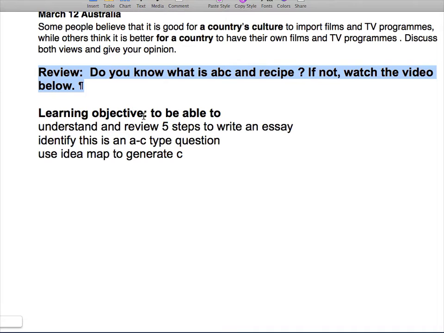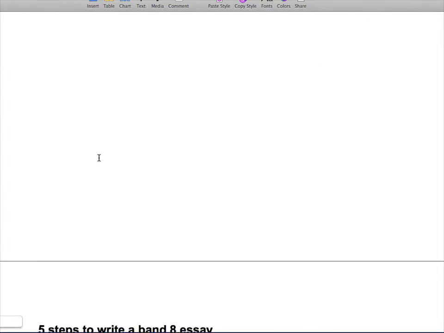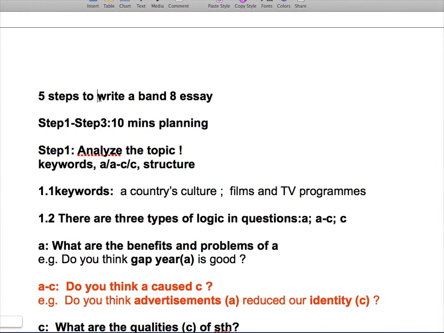So today's learning objectives. After finishing today's lesson, you should be able to understand and review the 5 steps to write an essay, identify this as an AC type question, and use the idea map to generate the C. Now let's have a look at the 5 steps to write a Band 8 essay. For steps 1 to 3, you need to spend the first 10 minutes on planning. Okay, planning. This is really important.